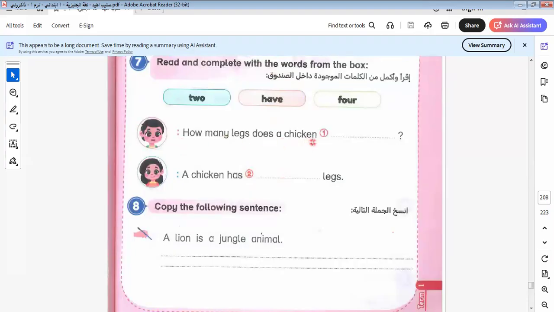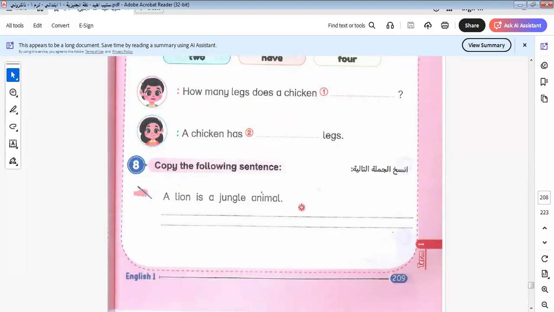How many legs does a chicken have? Chicken has how many legs? 4. A chicken has. Here it is, how many legs does a chicken have? It will be chicken. It will be have. Why? Because here I have does and I return the verb to the stem. It will be have. So a chicken has 4 legs. Okay.